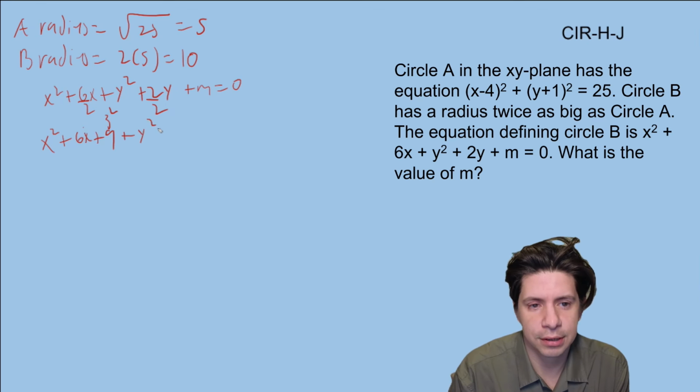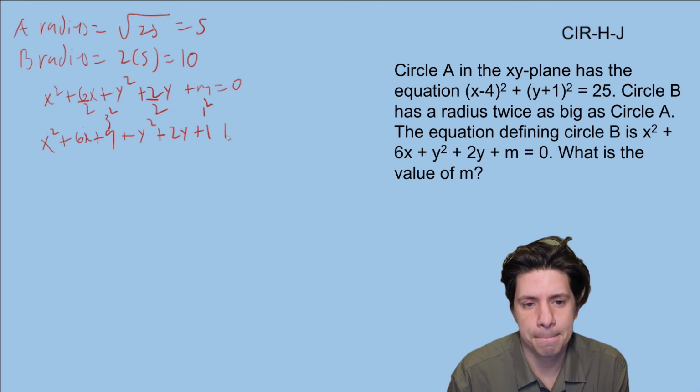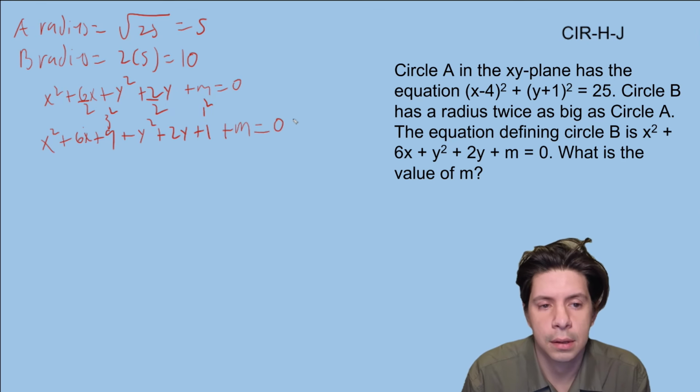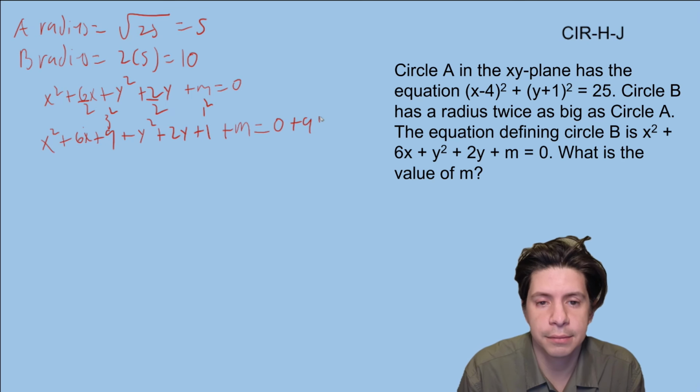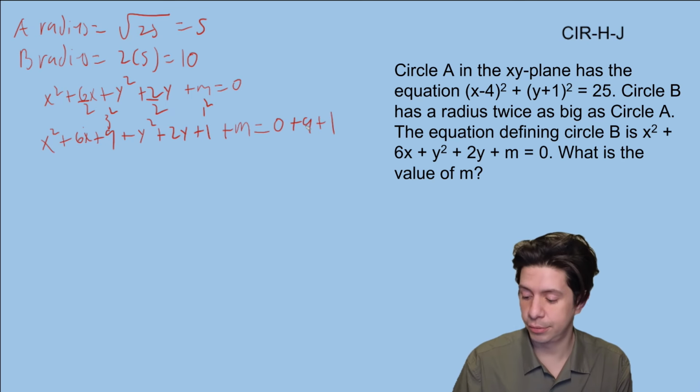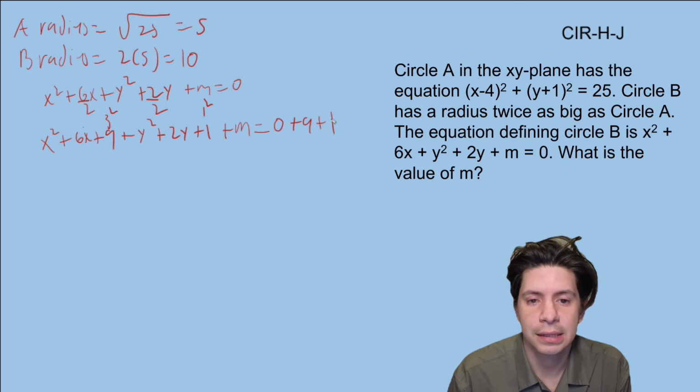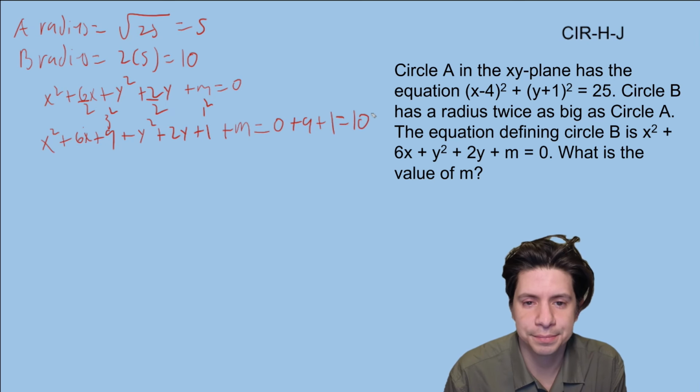Plus y squared plus 2y plus 1, because that's 1 squared. Plus m equals 0. Plus 9 plus 1, because we need it to be equal on both sides. So we're going to get equals 10.